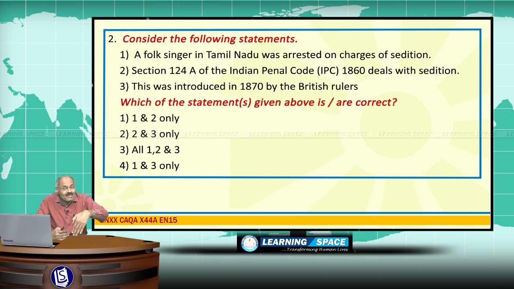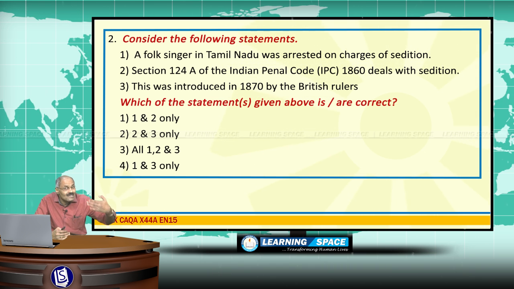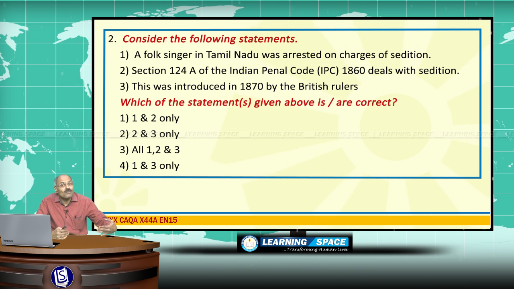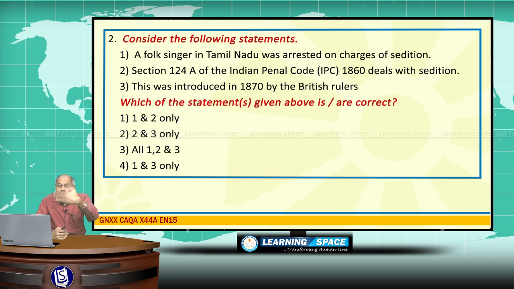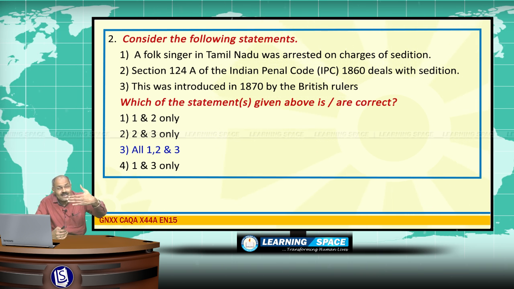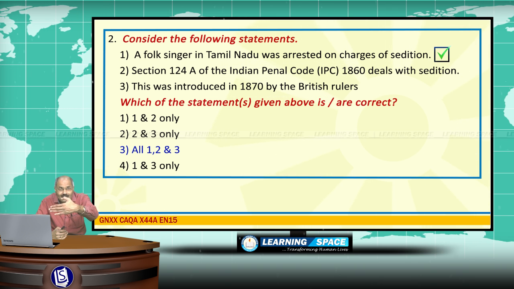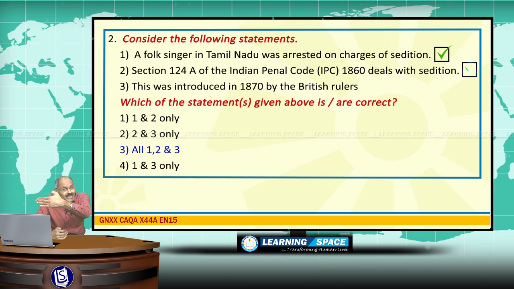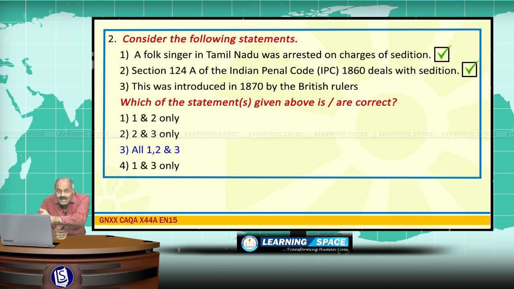Now, the government in recent times is using this clause of 124A, which is leading to a lot of debate in the country. So, all the three given sentences are correct. One: a folk singer in Tamil Nadu was arrested on charges of sedition. That is correct. Second: Section 124A of the Indian Penal Code of 1860 deals with sedition.